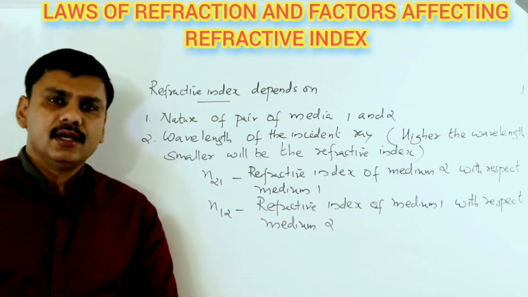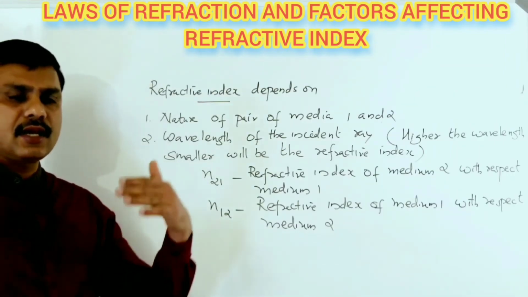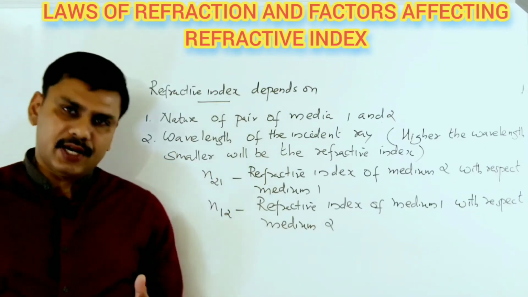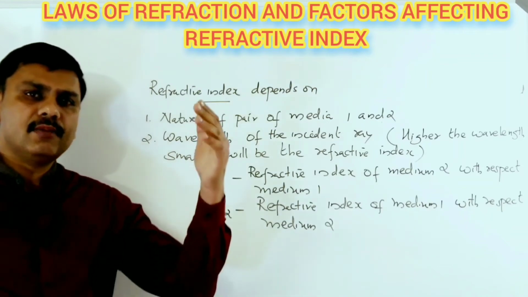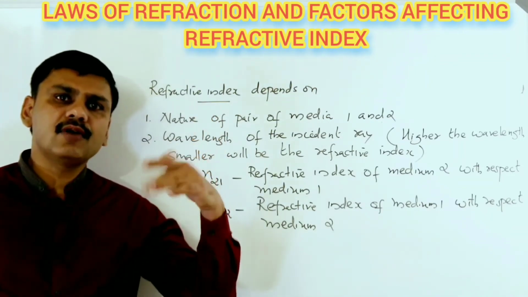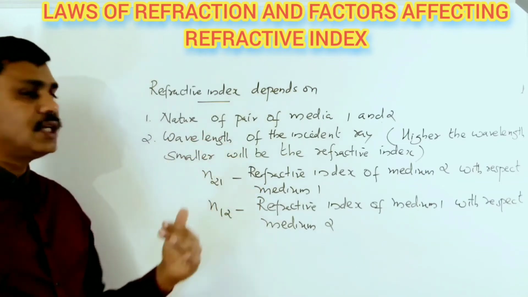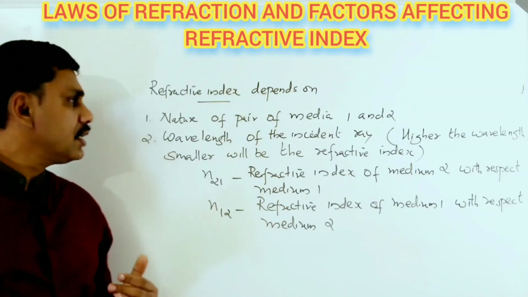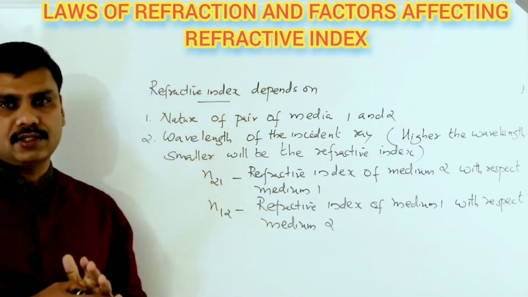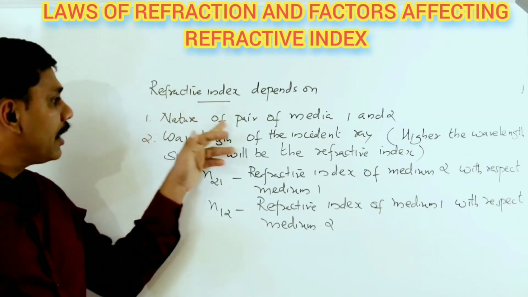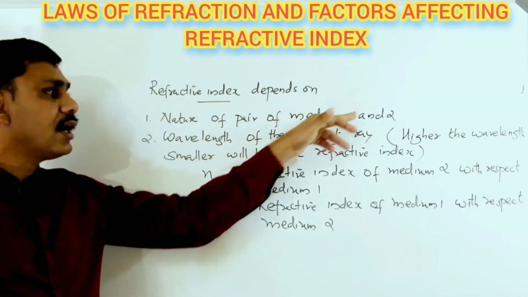As you learned, when light travels from one medium to another, there will be an angle of incidence and an angle of refraction. The ratio between the sines is known as refractive index. Refractive index of a medium depends on the nature of the pair of media 1 and 2.